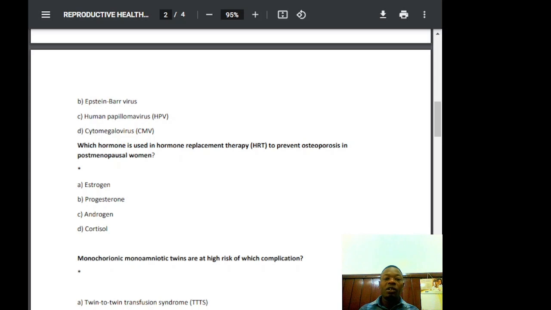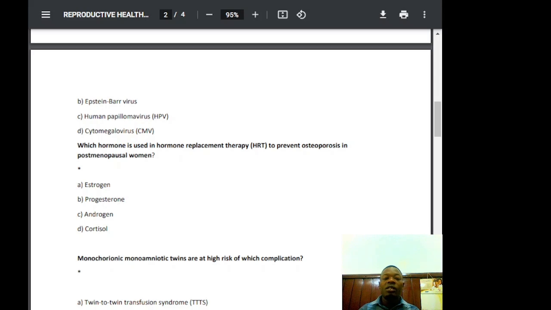They inhibit osteoclast activity. Osteoclasts are cells that break down bone, and estrogen suppresses osteoclast function, reducing bone resorption. They also enhance osteoblast function. Osteoblasts are bone-forming cells, and estrogen helps maintain osteoblast activity, promoting bone formation. They also help in maintaining calcium homeostasis. Estrogen increases calcium absorption in the intestine and reduces calcium loss through urine, maintaining bone mineral density, the BMD.